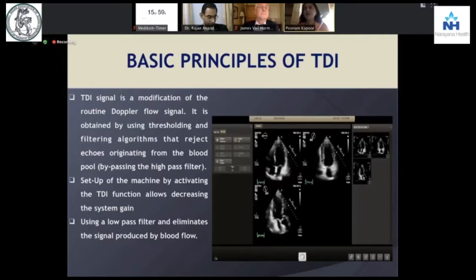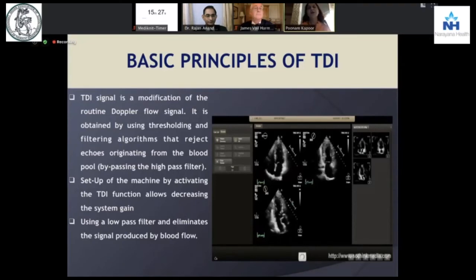So to differentiate the interface between blood and tissue, a lot of configurations in the form of thresholding, threshold reject, filtering, aliasing, and change in frame rates were brought about so that one could, in a large way, catch hold of this myocardial deformation or tethering and translate it through various computerized algorithms into a phase which we see on the screen and become more familiar with as far as numbers go.